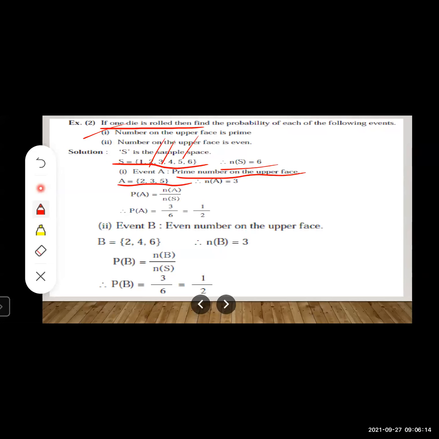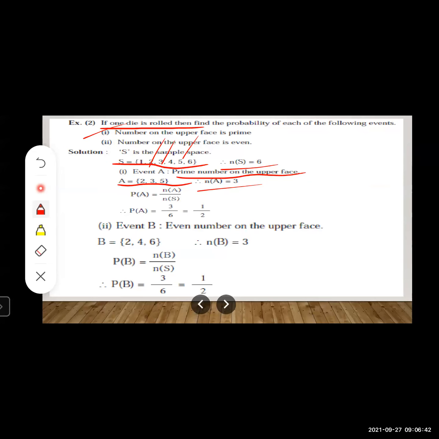Okay, how many sample points are there? 3, right? So let us write n(A) is equal to 3. Now, what do we have to find out? We have to find out the probability of getting number on the upper face is prime. Okay, so P(A) is equal to n(A) upon n(S). What is n(A)? 3. What is n(S)? 6.